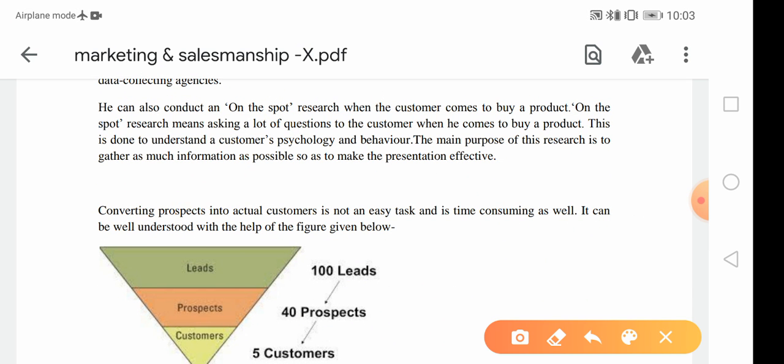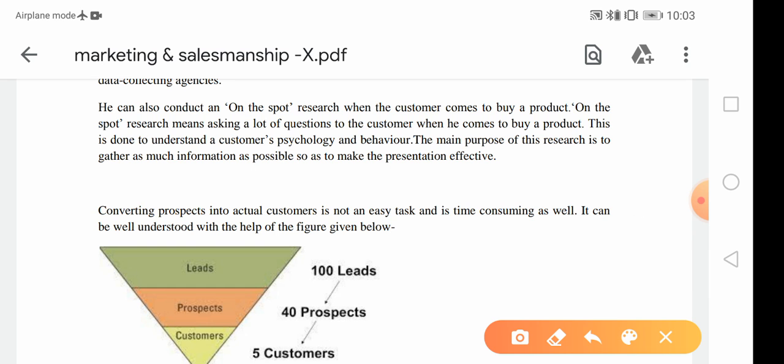Now he could also conduct on-the-spot research on the customer that comes to buy the product. On the spot means it requires good behavior toward the customer. Customer psychology or behavior is also important for a salesperson to judge on the spot whether productive customers or non-productive customers are there.